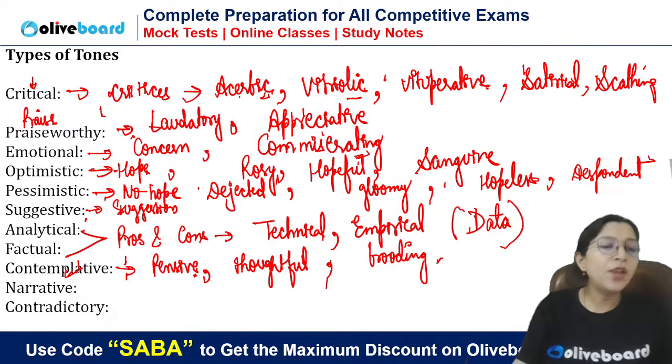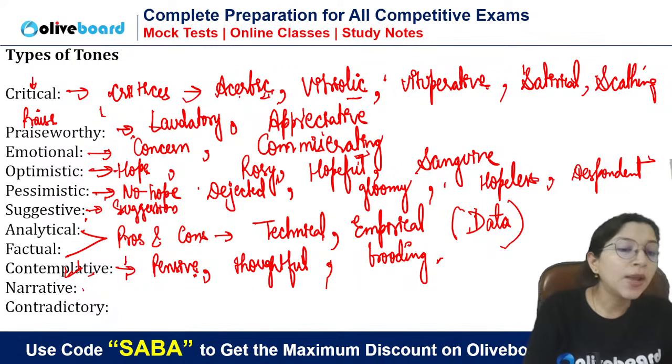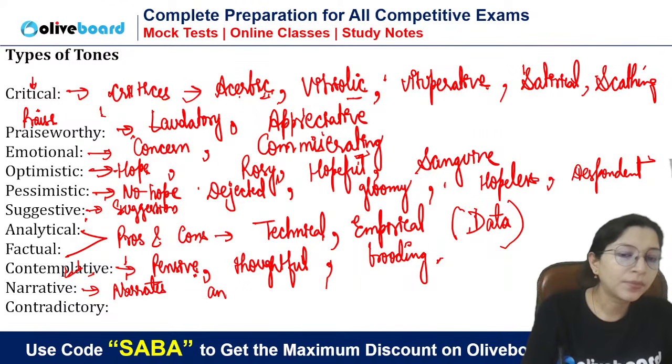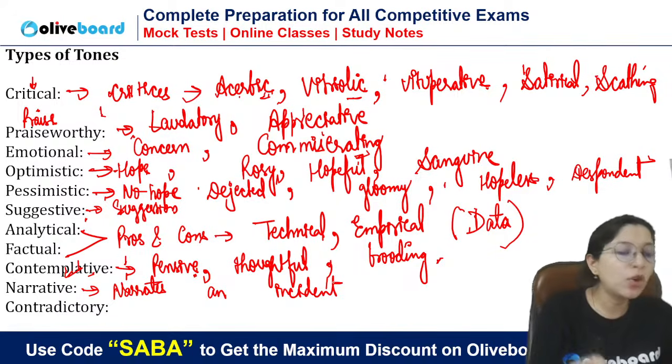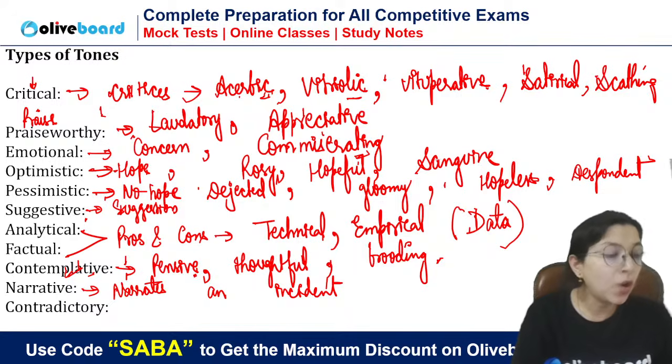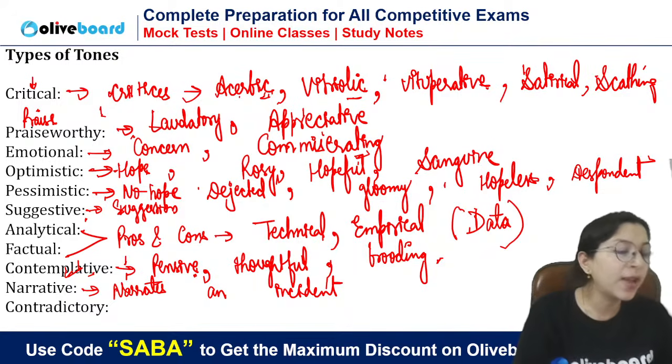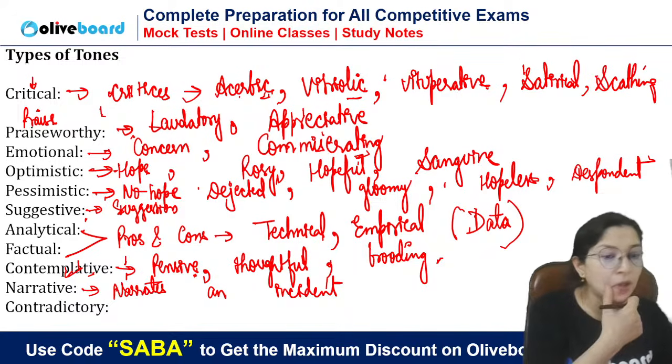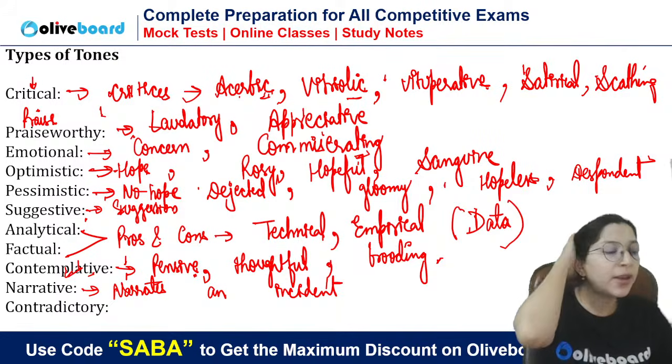See, narrative we use only when the author narrates an incident, like the author is talking about his past event. You will not say analytical. When the author is narrating an incident, narrating something about his life, about his past, that is called narrative tone.